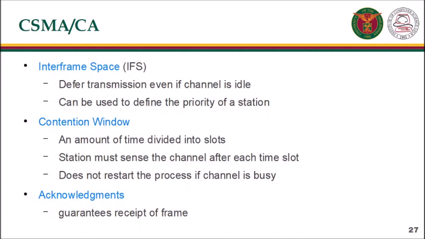The contention window is an amount of time divided into slots. A station that is ready to send chooses a random number of slots as its wait time. The number of slots in the window changes according to the binary exponential backoff strategy. One interesting point about the contention window is that the station needs to sense the channel after each time slot. However, if the station finds the channel busy, it does not restart the process. It just stops the timer and restarts it when the channel is sensed as idle. This gives priority to the station with the longest waiting time. Acknowledgement guarantees receipt of the frame.